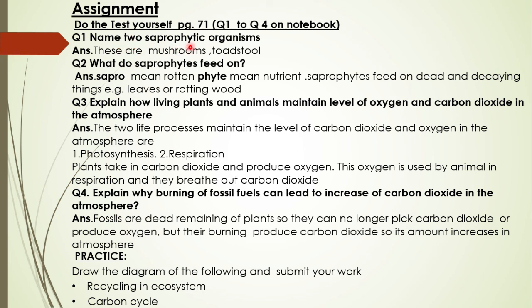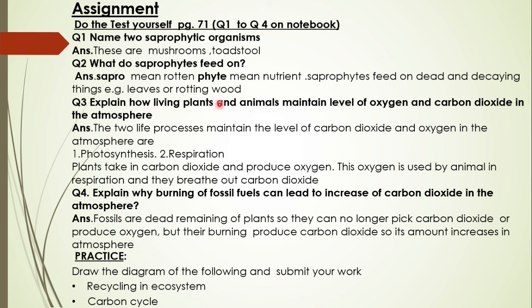Question number 1, name two saprophytic organisms. We have discussed saprophytic organisms in detail. Just name them; you can write mushrooms or toadstools. What do saprophytes feed on? What do they eat? Sapro means rotten and phytes means nutrient. So saprophytes feed on dead and decaying things, for example, leaves or rotting wood.